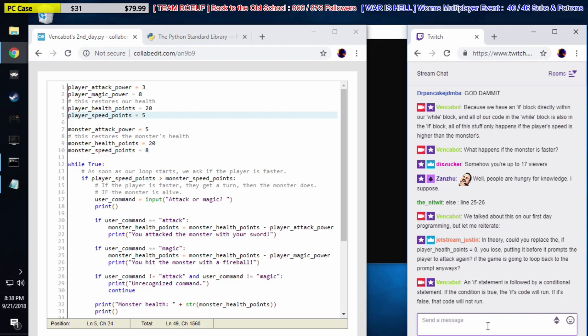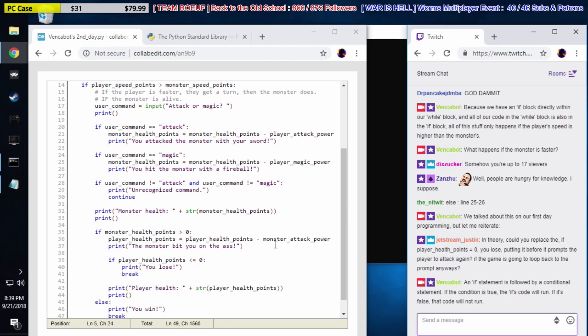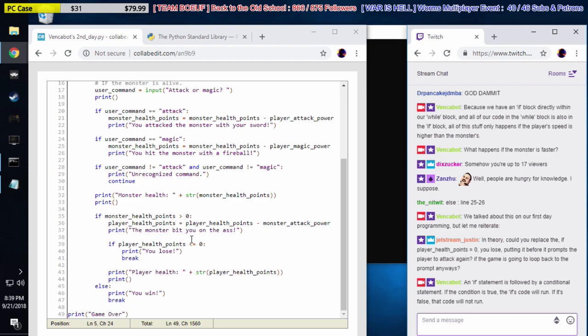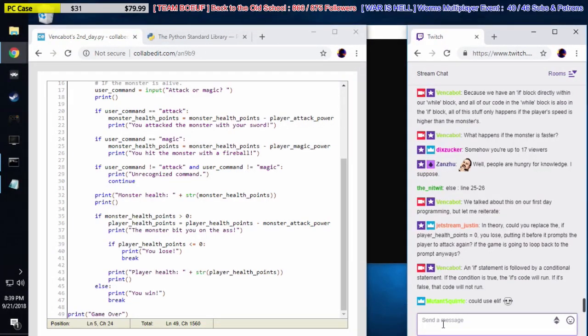Just in theory, could you replace the if player health points equals 0, you lose, by putting it before it prompts the player to attack again, if the game is going to loop back to the prompt anyway? Let me see if I understand what Justin's saying here. Could you replace the if player points equals 0? I think we're talking about down here. Yeah, we could do that.